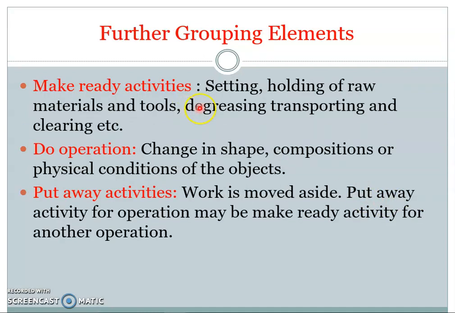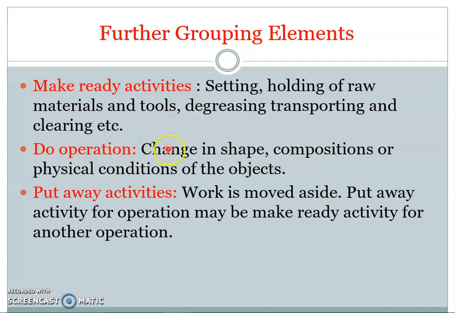Further grouping possible is make ready activities, do operation, and put away activities. Make ready activities include setting, holding of raw materials and tools, degreasing, transporting and clearing, etc. These are the make ready activities before the component is taken for machining.